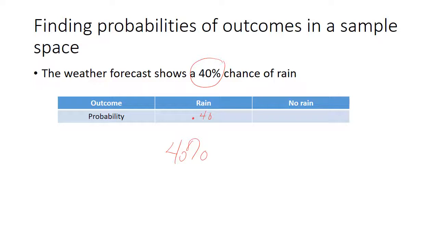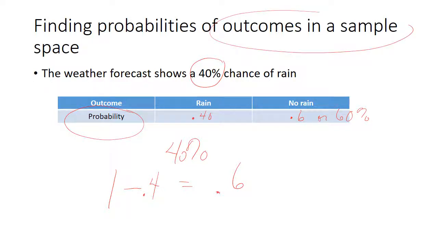Now, the probability of not rain, how do we find that? That's not in our information at all. Well, our probabilities need to be able to add up to a 1. So what we'll do to find our not rain is we take our 1 for our total probability, 100%. We'll subtract our 0.4 for the chance that we have, and what we are left with is 0.6. So the chances of not having rain are going to be 0.6 or 60%. Right? So just remember that your outcomes in your sample have to add up to a 100%.